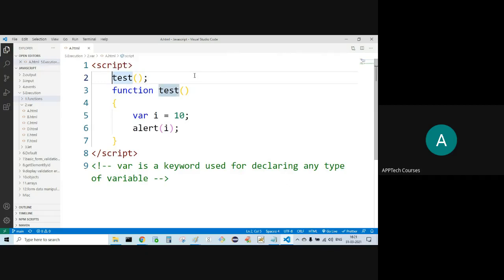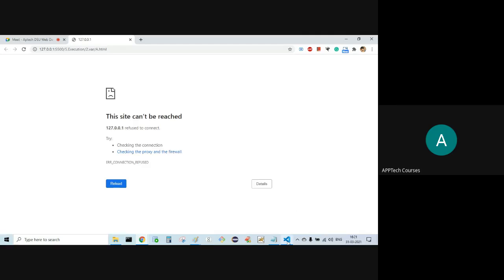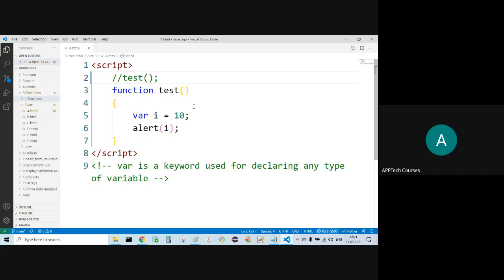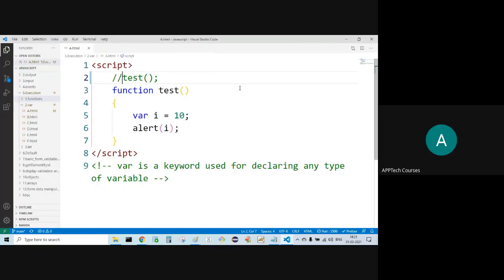Now observe, I'll comment this. Nothing is coming because the test function is not invoked. How are we invoking? By calling that test function. Here we are making the call to the test function. Simply refresh, getting 10.